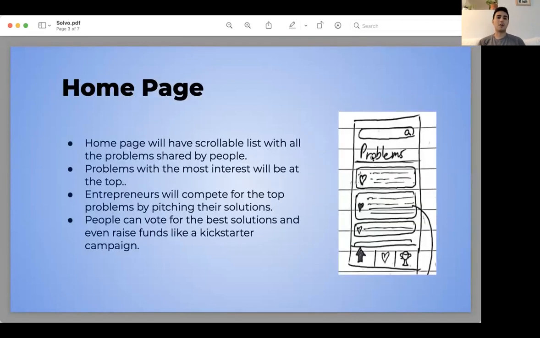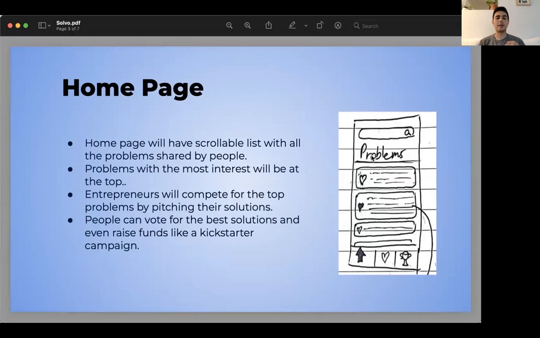To make this possible, our homepage consists of a prototype version that looks similar to Reddit, where people can post problems that they encounter really often. For example, a person that wants to order pizza through Slack, there's nothing like that, and that's a problem. Well, you post that on the homepage.